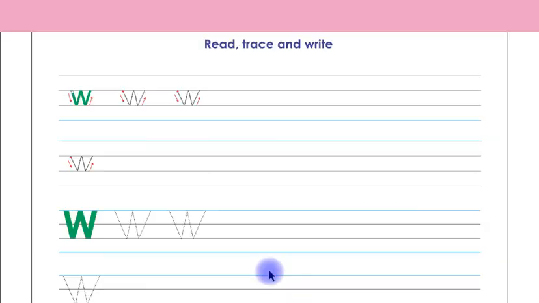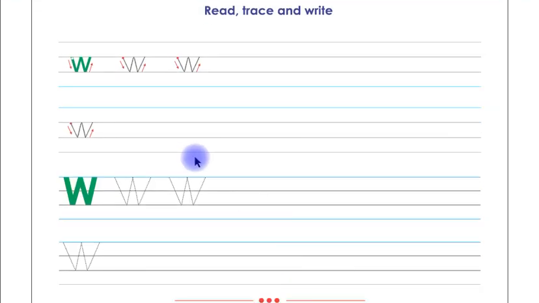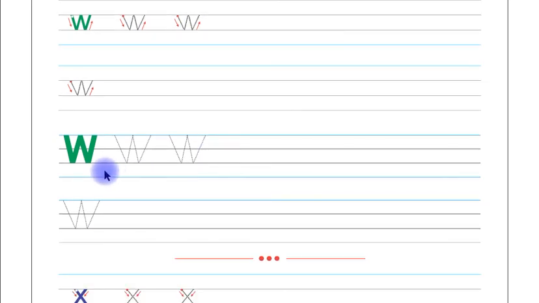This is page number 66 and this is page number 67. Children, you have to trace and write letter W in small letter shape on these two lines by yourself. This is letter W in capital letter shape. Children, you have to trace and write letter W on these lines by yourself.